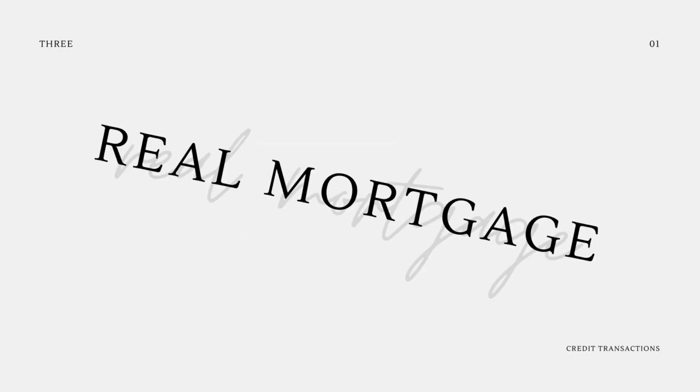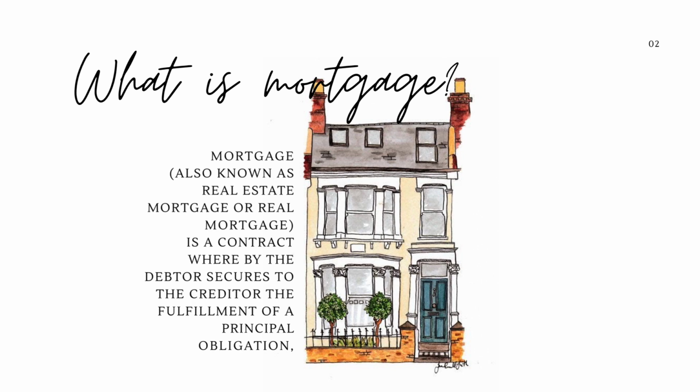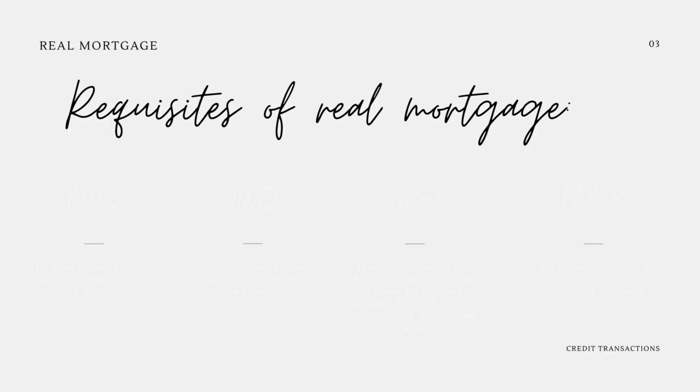Real mortgage. What is a mortgage? Mortgage, also known as real estate mortgage or real mortgage, is a contract whereby the debtor secures to the creditor the fulfillment of a principal obligation, especially subjecting to such security immovable property or real rights over immovable property in case the principal obligation is not complied with at the time stipulated.